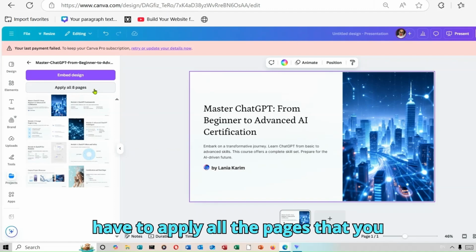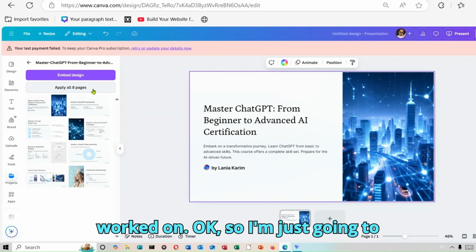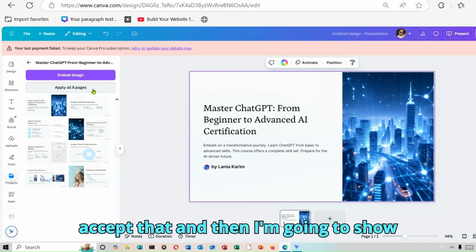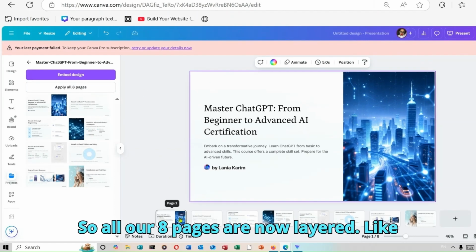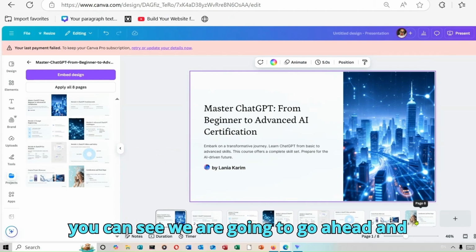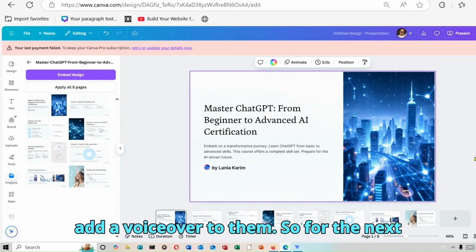So you will have to apply all the pages that you worked on. Okay, so I'm just going to accept that. And then I'm going to show you what we are going to be doing next. So all our 8 pages are now layered. Like you can see, we are going to go ahead and add a voiceover to them.